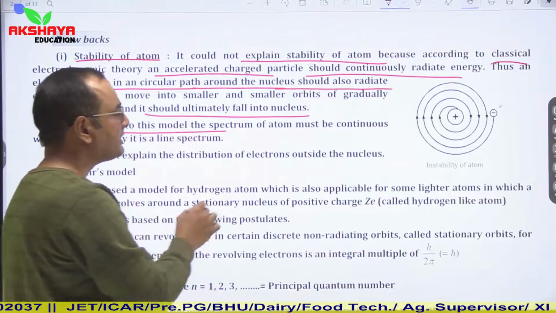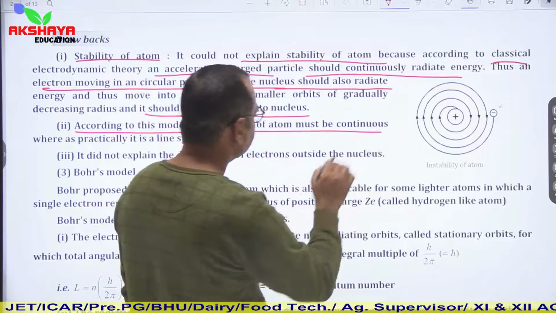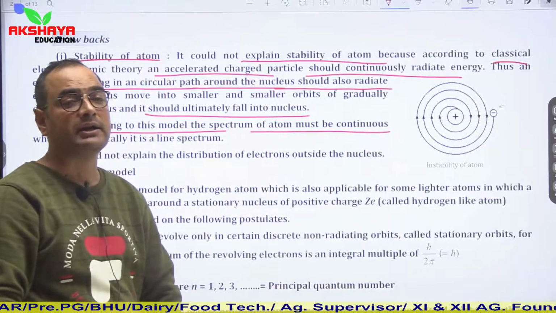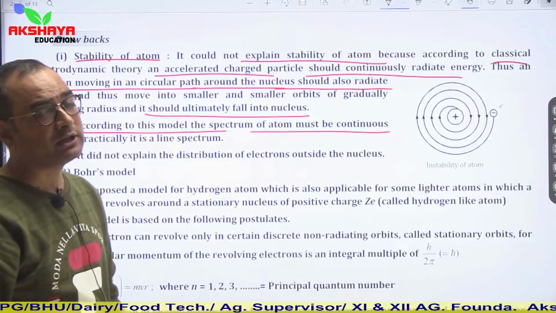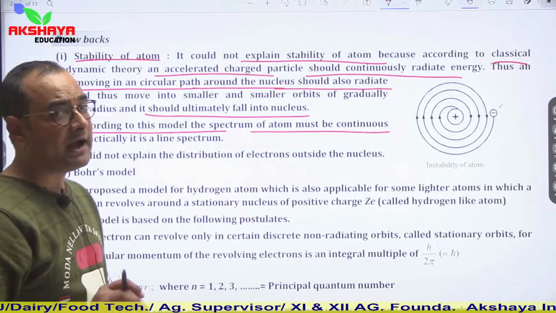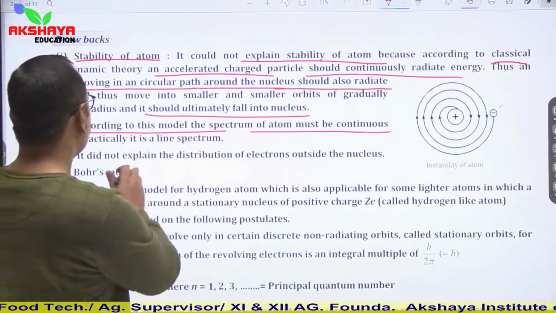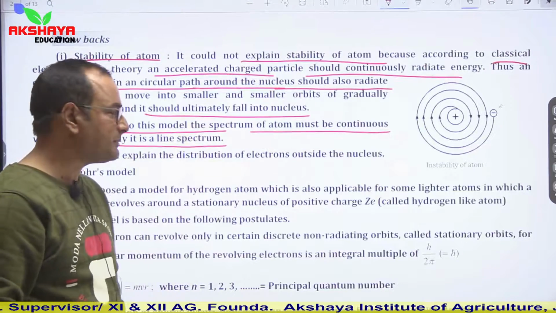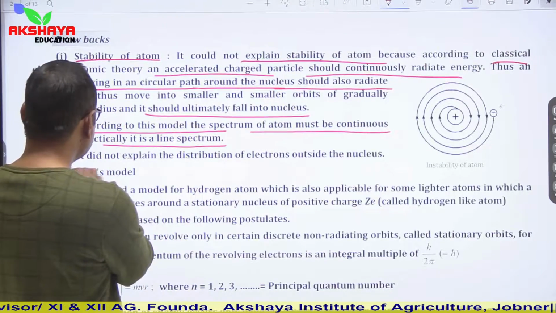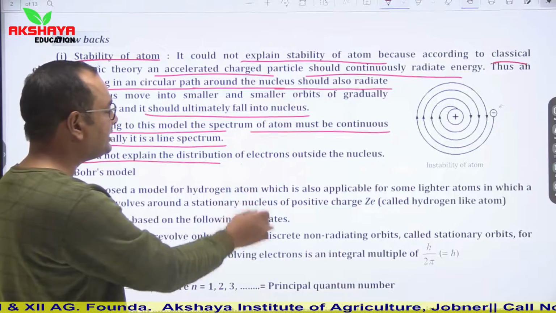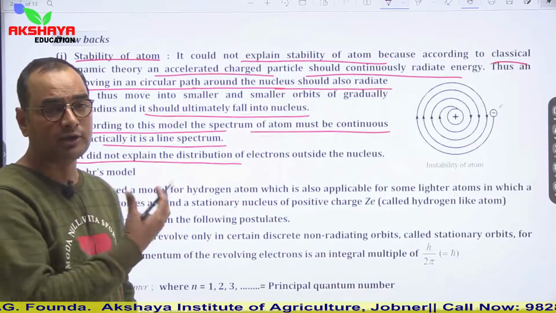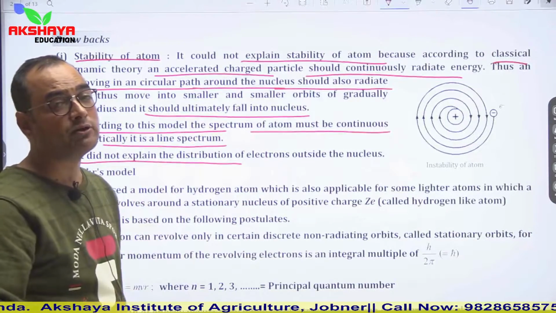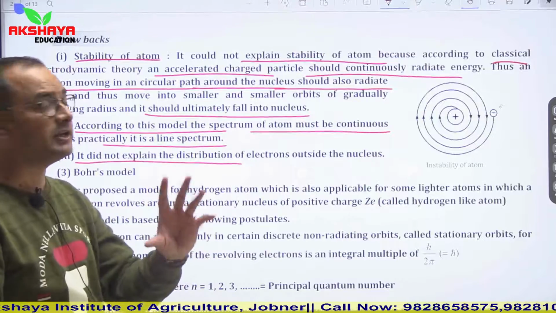According to this model, the spectrum of the atom must be continuous. According to Rutherford, the spectrum of hydrogen should be continuous, but it is a line spectrum. Its spectrum is a linear spectrum. The next drawback is that it did not explain the distribution of electrons outside the nucleus.